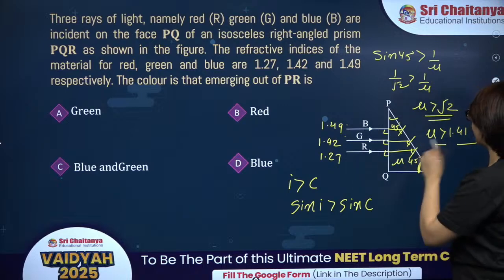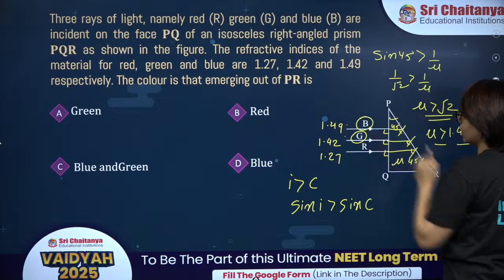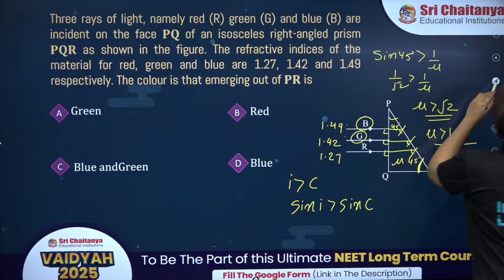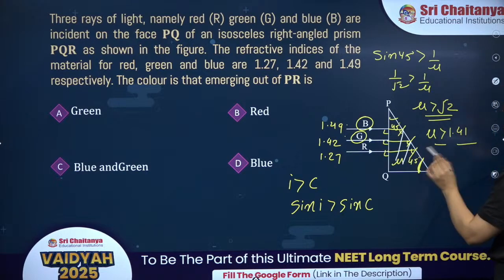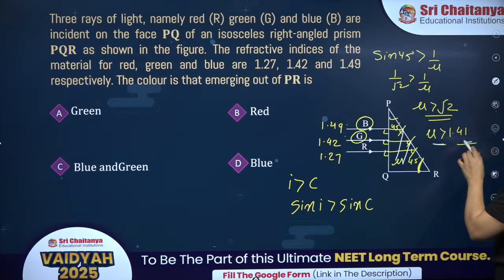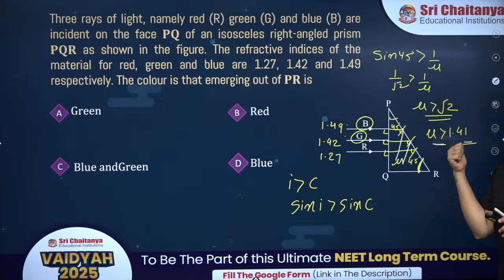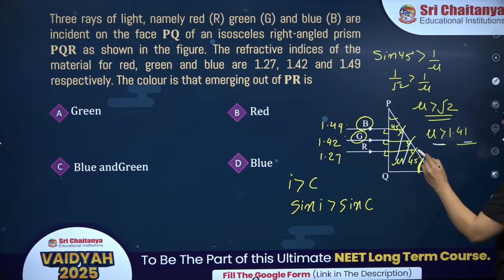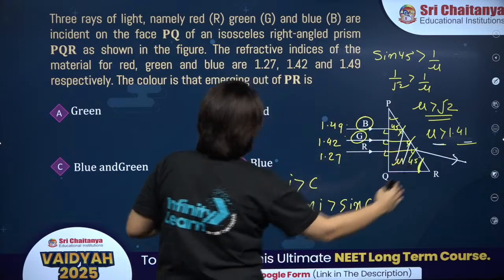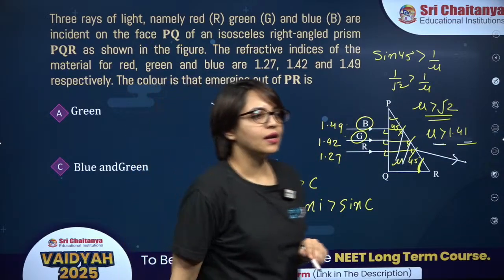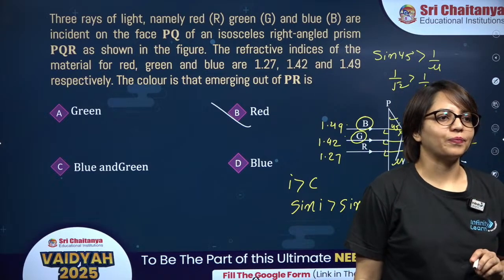Over here, the refractive index is more than 1.41 for green and blue color, right? So green and blue will perform TIR, and red color is not getting sufficient refractive index from the material. So it will not be able to perform TIR, it will go out. So only red color will emerge out of the PR side. Correct answer is option B. Okay. Alright. Chaliye.